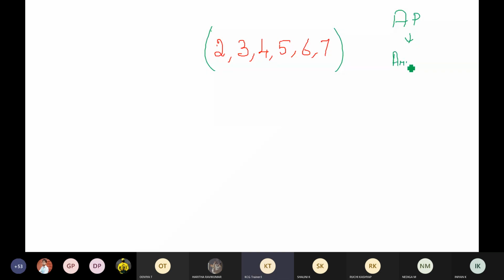Arithmetic progression. I hope everyone understands what AP is. I'm going to ask you this question now. What is AP? Give me your understanding of AP. I don't want you to come up with definitions and all. What is arithmetic progression according to you?